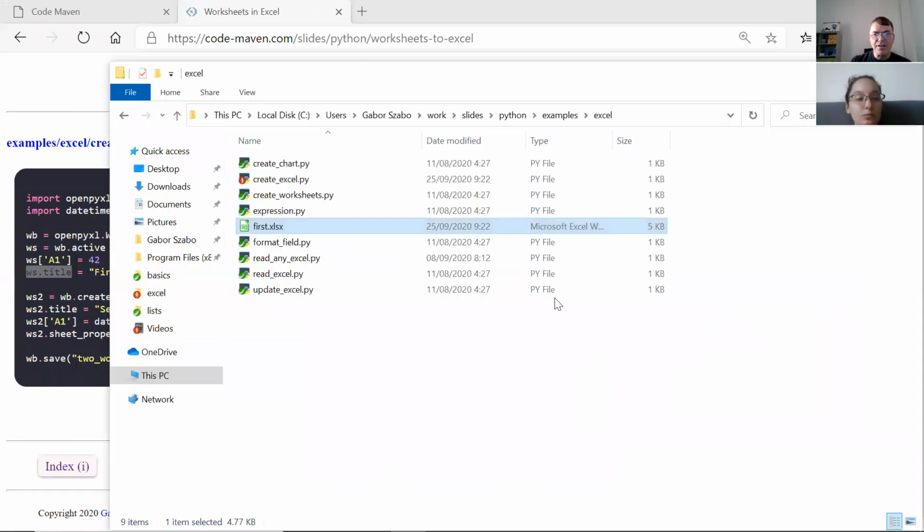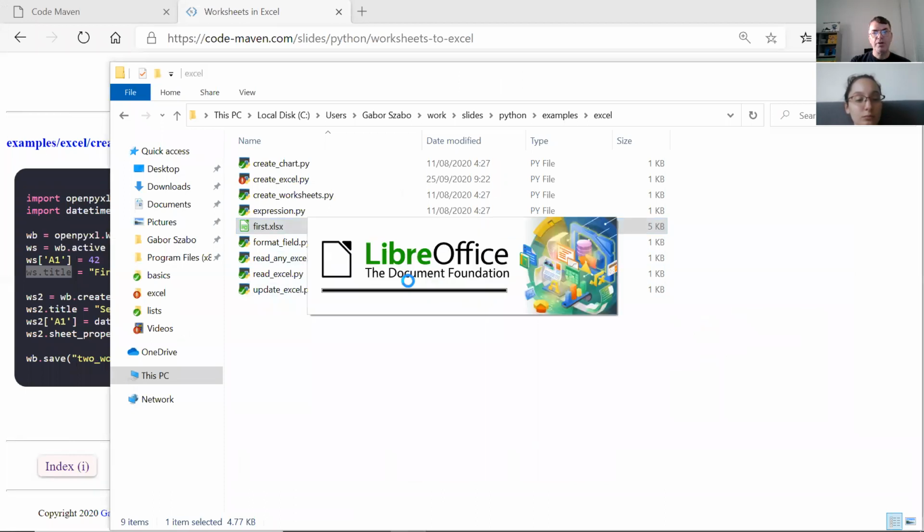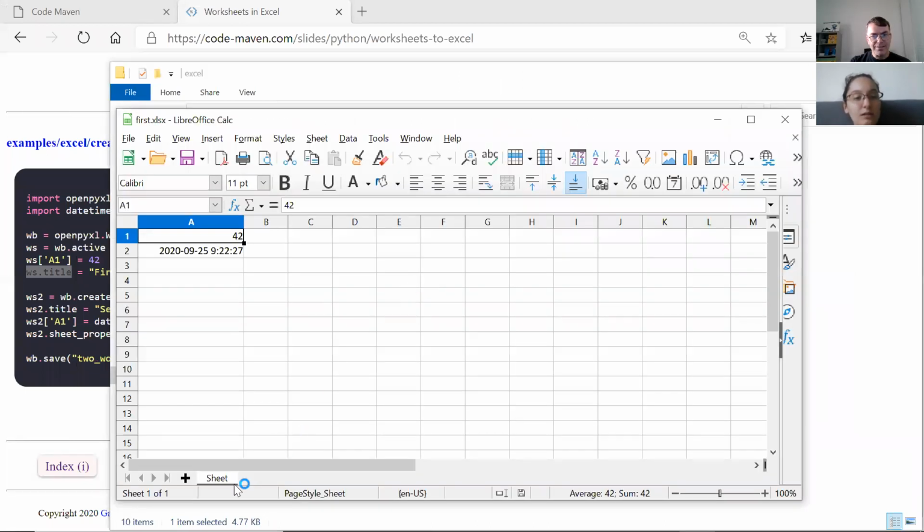Okay, let's try it actually. Let me open it. I think the title is... Isn't this the worksheet that you're... Yeah, the worksheet, sorry, right, the title of the worksheet. See, so this is this. By default, it's called Sheet. And I think it's Sheet1, Sheet2, so I can set the title. I think that's what you see here normally. Okay.